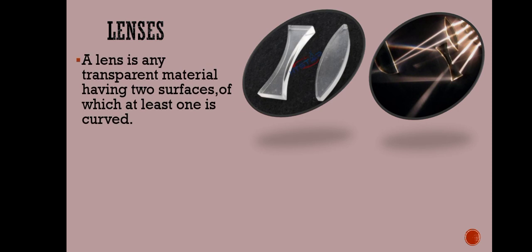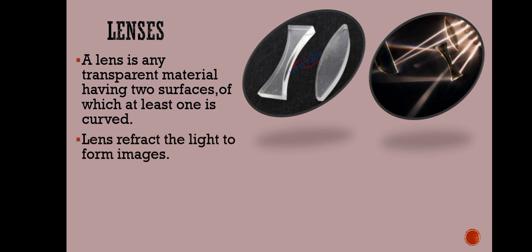A lens is defined as any transparent material having two surfaces of which at least one is curved. It means it must be made of a transparent material so that light can easily pass through it. It should have two surfaces of which at least one is curved. At least one means both surfaces can be curved, or if one side is plane then the other must be curved. So at least one must be curved in any type of lens.